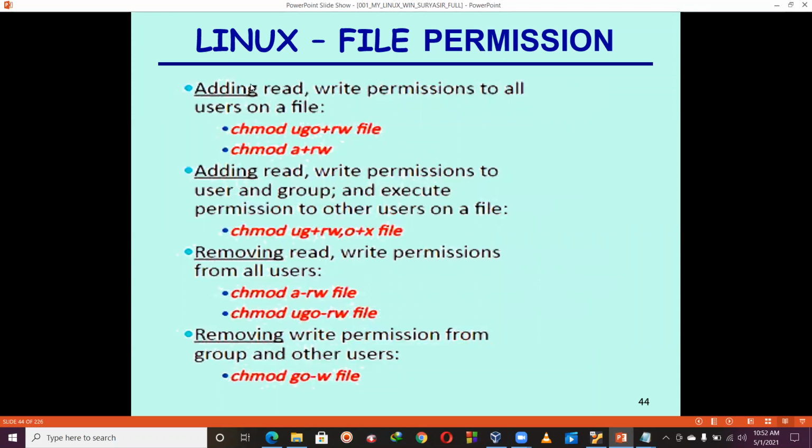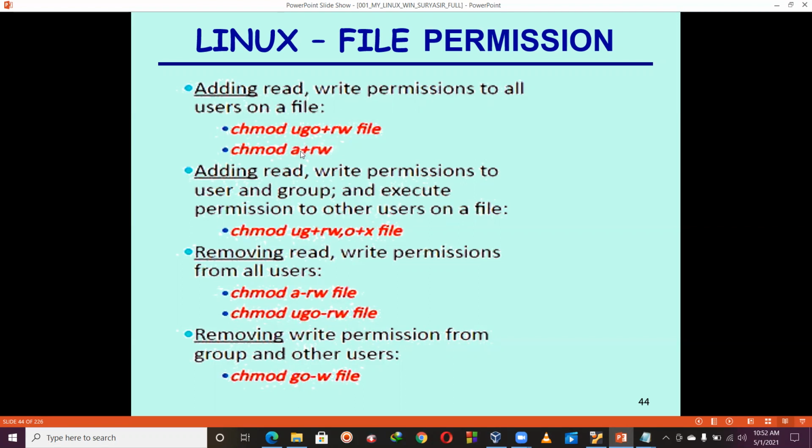Observe all of you. What is our requirement? I'm going to add read and write permissions for all users on a file. So what is the command? chmod user group other means plus rw. What is the meaning of this one? Very simple. I'm going to set read write permission on all three things, which means user, group, and others.